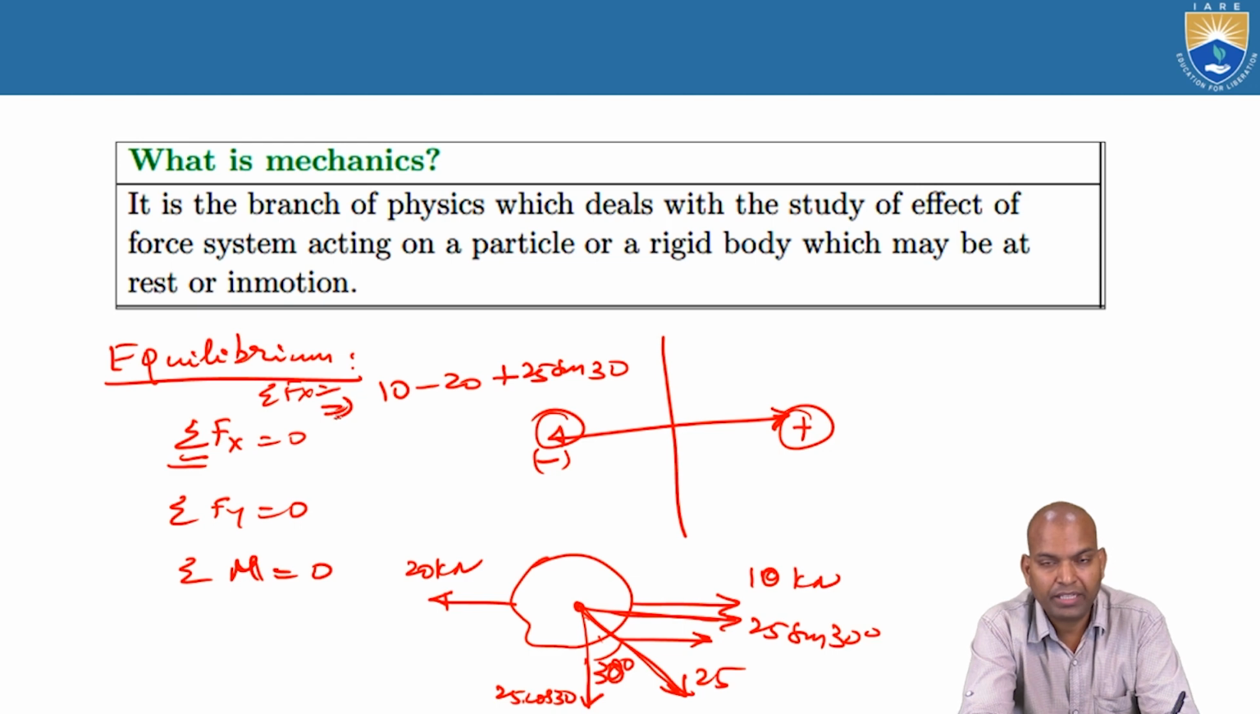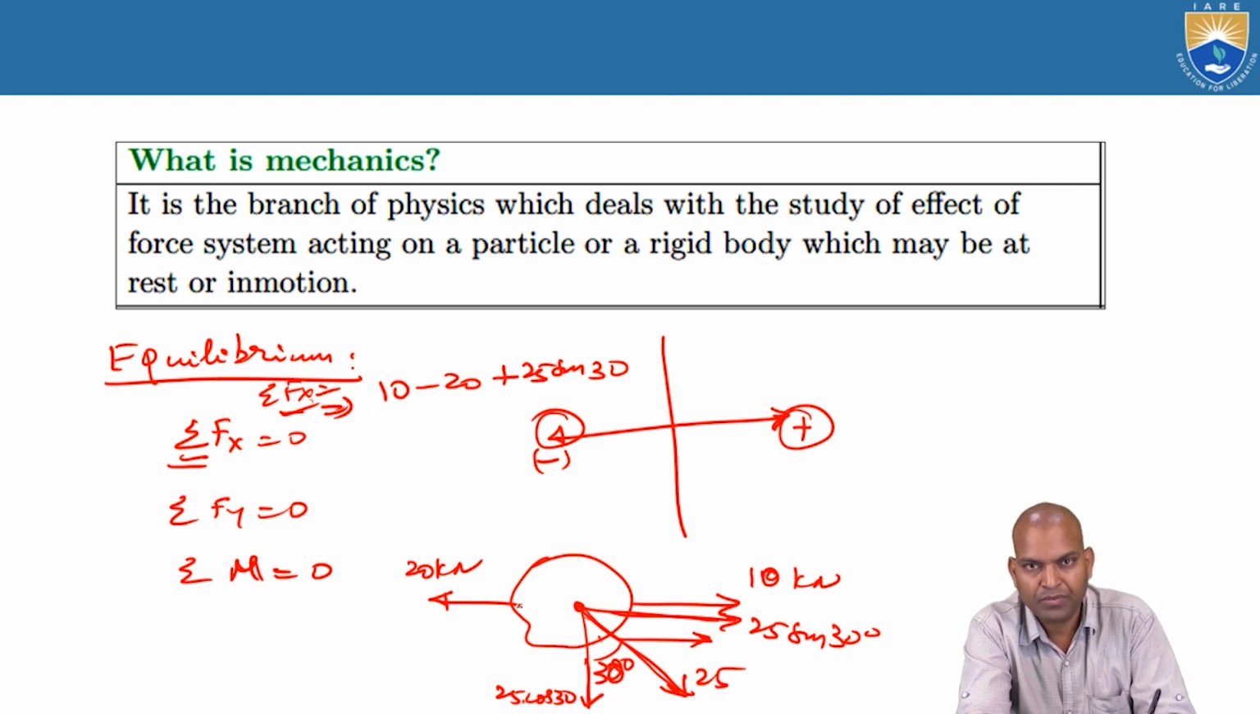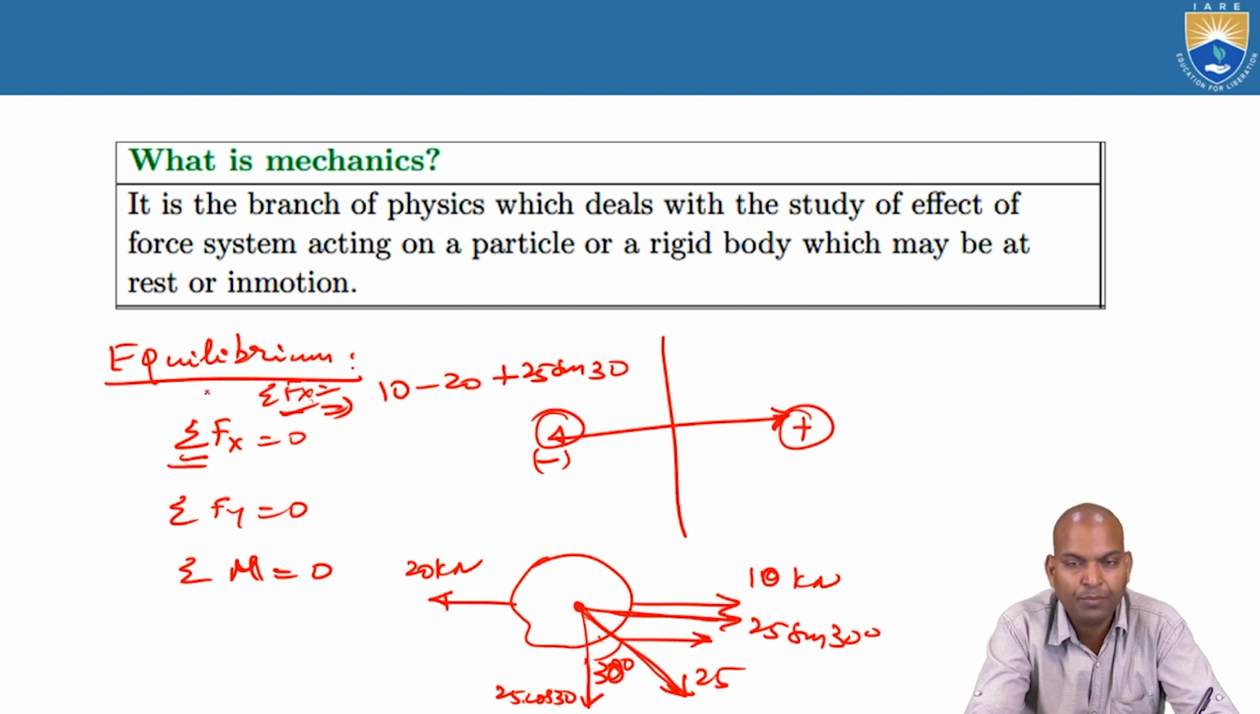Σfx equal to 0. If it is equal to 0, it means it is horizontally in equilibrium. If it is not equal to 0, that means it is not in horizontal equilibrium. It is unbalanced in the horizontal direction.